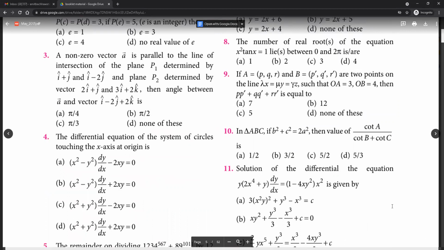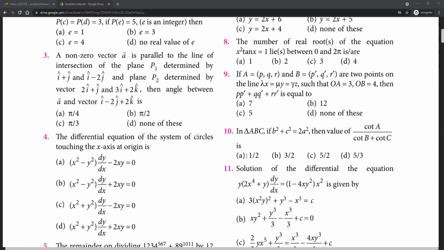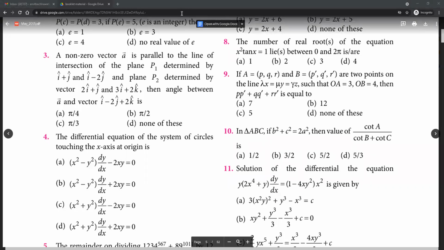Try solving 10, 11. Okay, 10, 11 answers. So 10A, or 11A. Okay, 10 is again simple. You just have to plug in the cot A, cot B, cot C formulas.